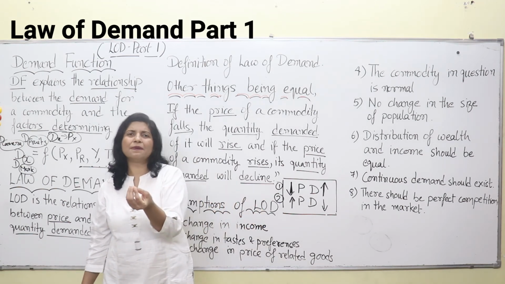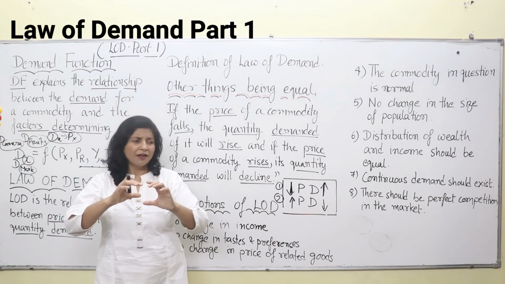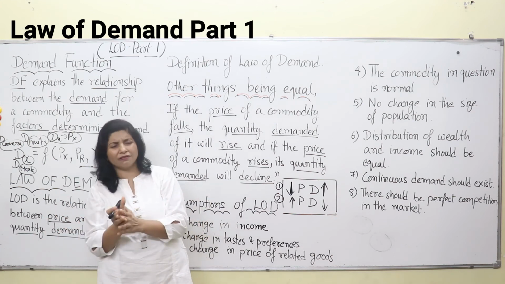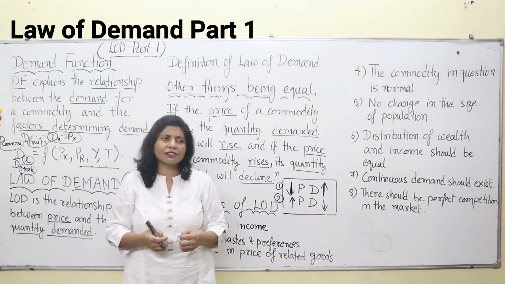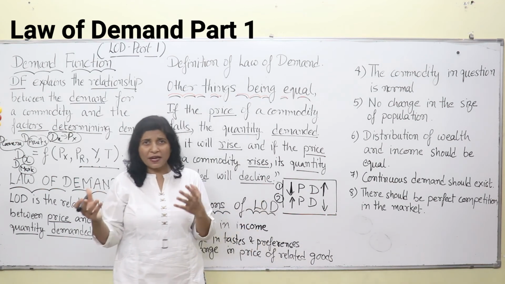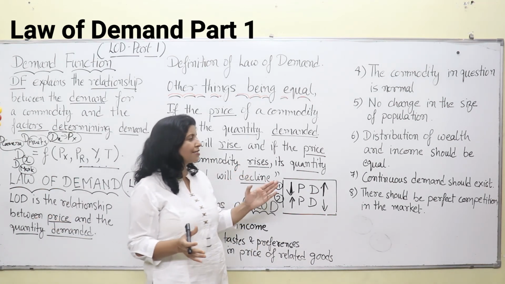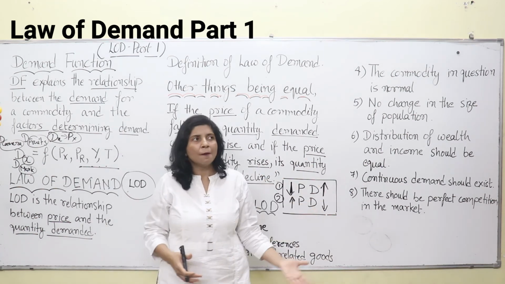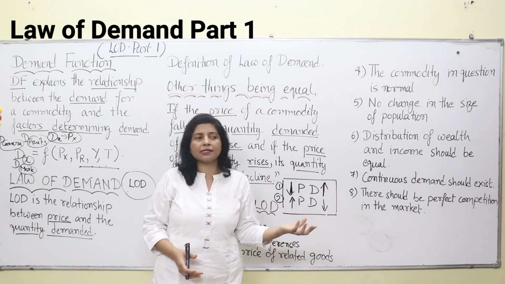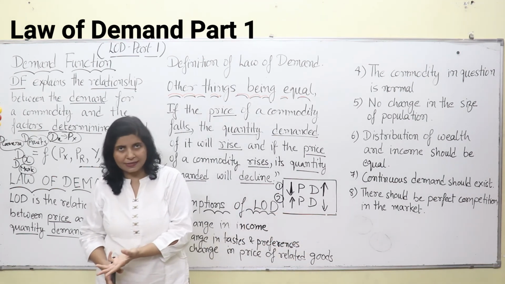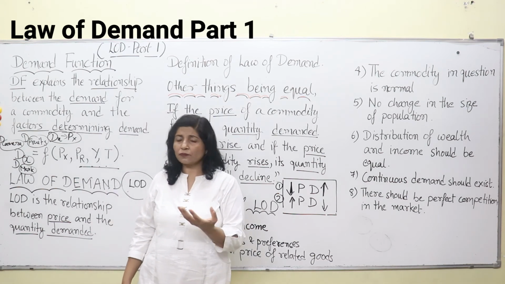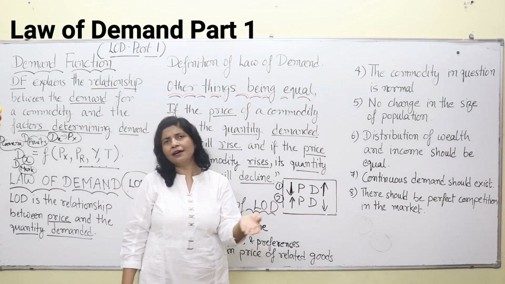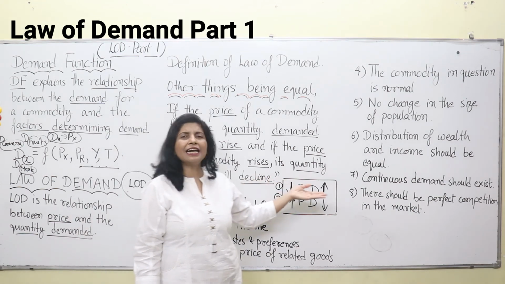And then you can see biscuits and cookies, or a category of biscuits. Cookies are almost the same, not much difference there. They fill your stomach, and to a person like me these things are almost the same, so we can say they are perfectly competitive markets. So the commodities over here are nearly perfect substitutes. Say tea and coffee, cold beverages, fruit drinks, soft drinks, cold drinks, you can say they are almost the same. You can have one or the other. It doesn't make much difference. So they are nearly perfect commodities.